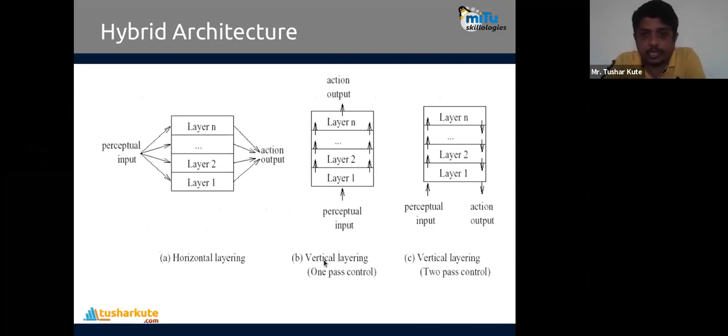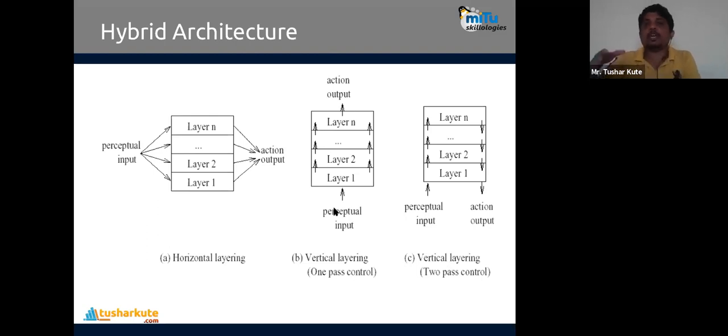In the case of vertical layering, again, two options are there: one pass control and two pass control. Here we are giving the input. In horizontal layering, all layers work in parallel, and in vertical layering, we give one input and it performs operations sequentially. So the two ways are one pass and two pass control.